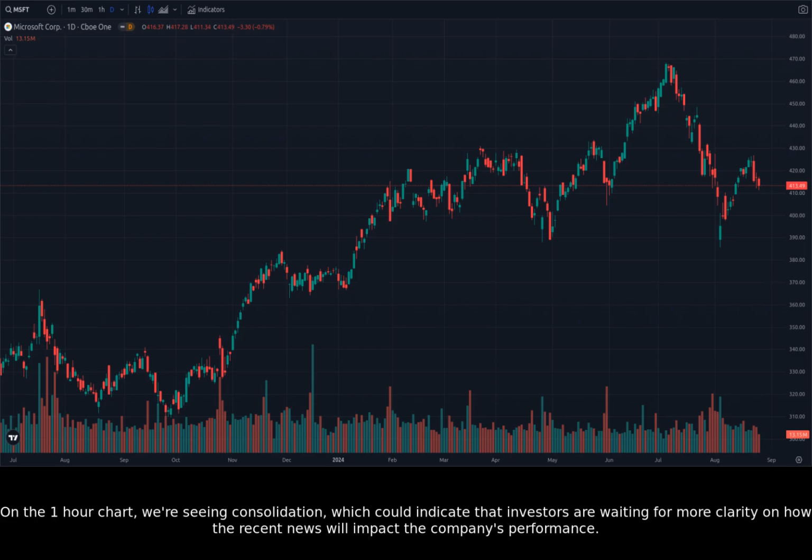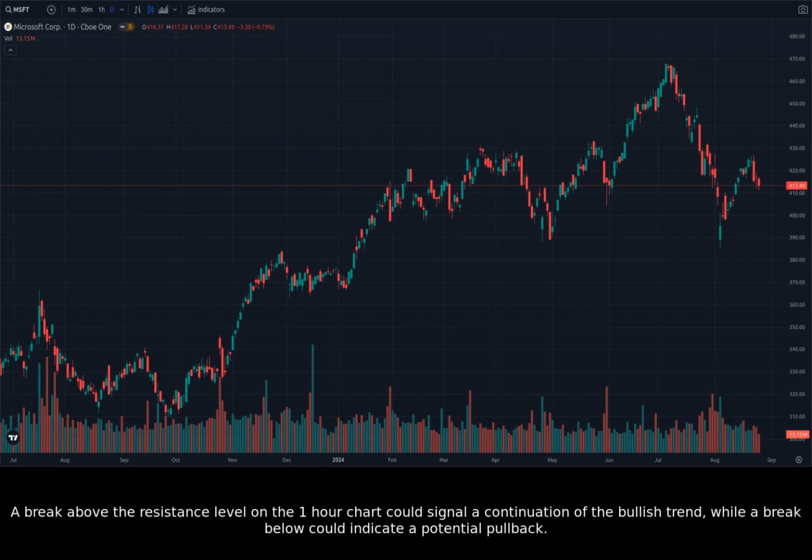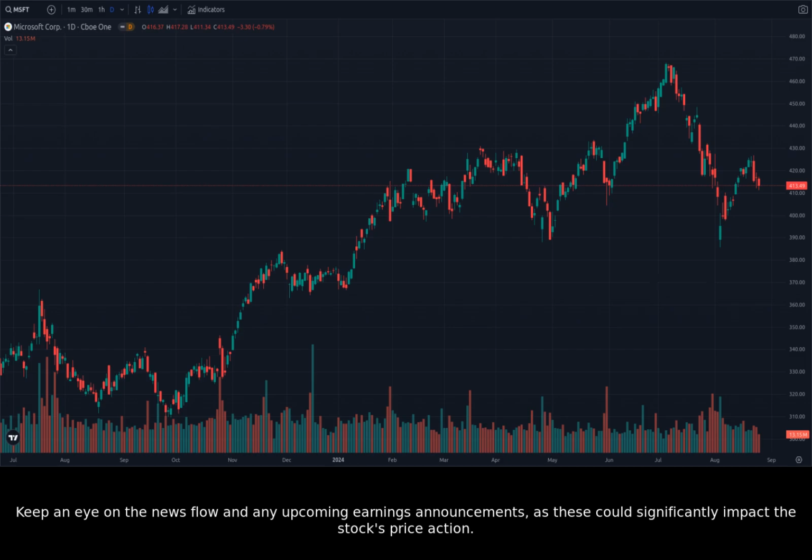On the 1-hour chart, we're seeing consolidation, which could indicate that investors are waiting for more clarity on how the recent news will impact the company's performance. A break above the resistance level on the 1-hour chart could signal a continuation of the bullish trend, while a break below could indicate a potential pullback. Keep an eye on the news flow and any upcoming earnings announcements, as these could significantly impact the stock's price action.